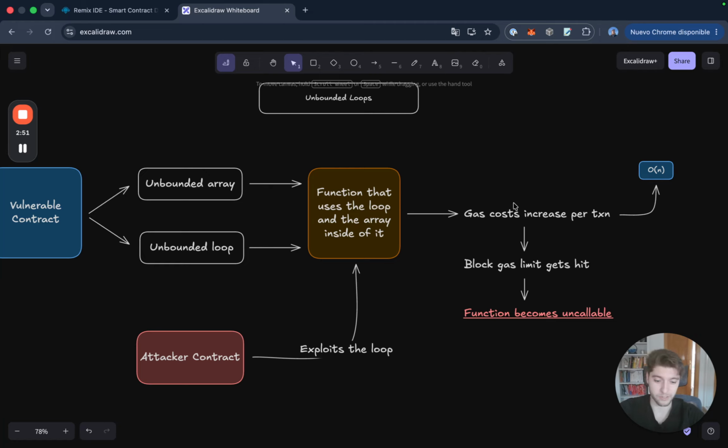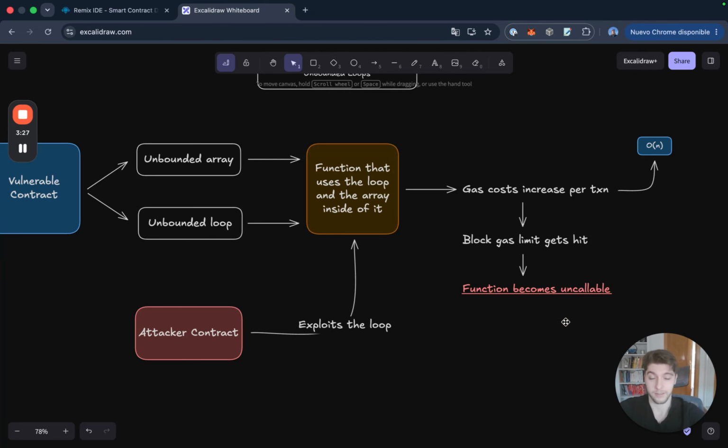It's going to become a mess because, one, if you don't hit the gas limit, it's going to be pretty damn close and pretty damn expensive to run that function, and it's not a very good user experience for users to have to pay a lot of gas. It is not good. And if on the other side it hits the gas limit, it's not going to be expensive because it's going to revert. But then when the block gas limit gets hit, the function becomes uncallable.